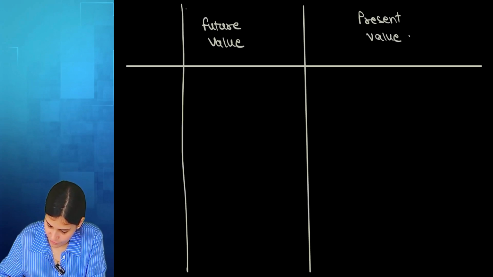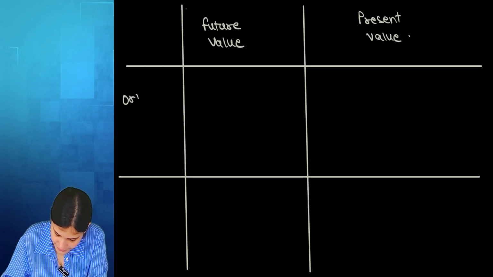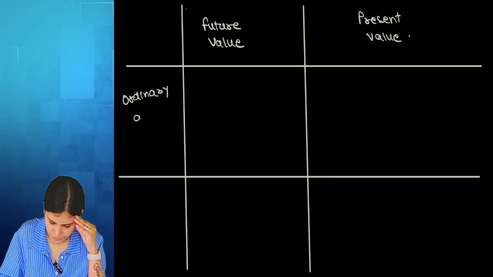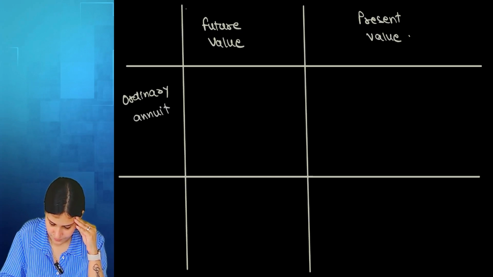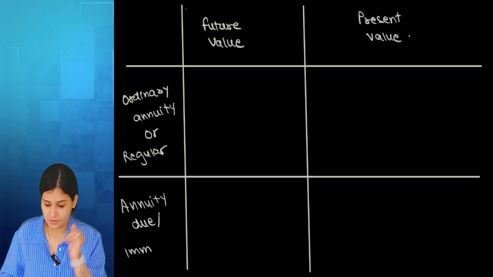Again, we need to have formulas for 2 scenarios, ordinary and due. Ordinary annuity, or regular. Here it will be annuity due or immediate.